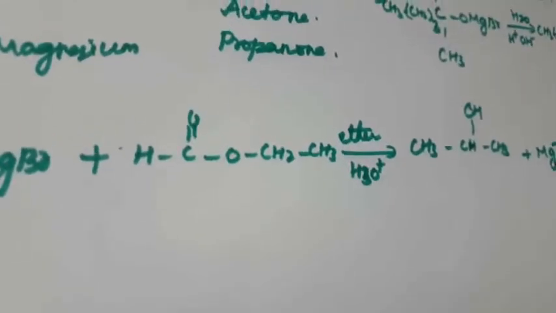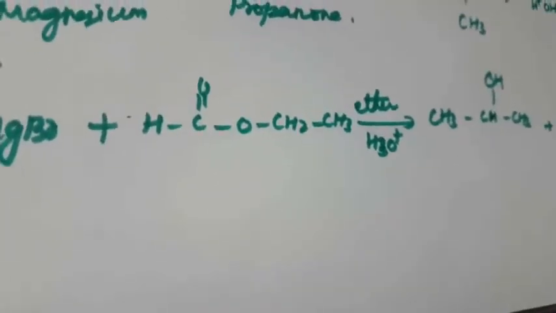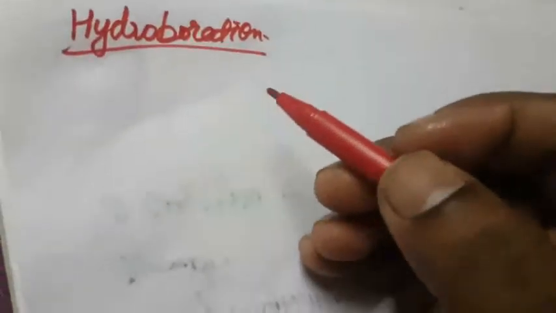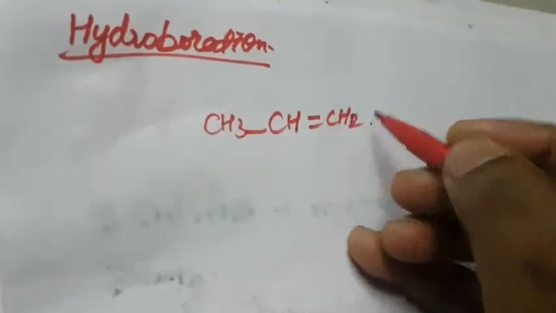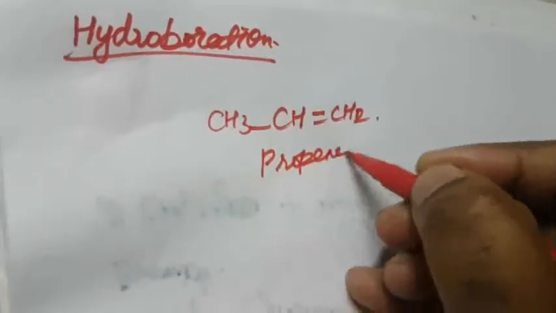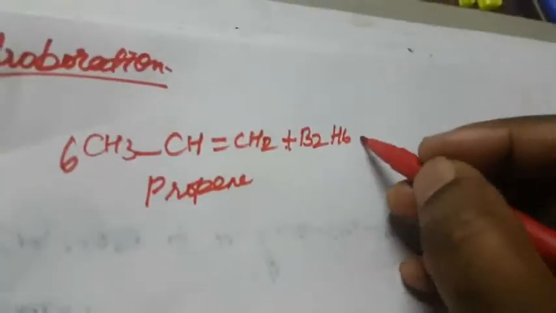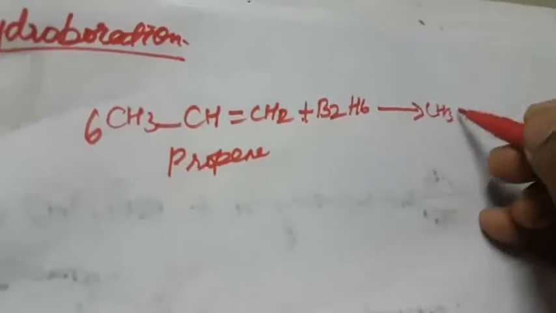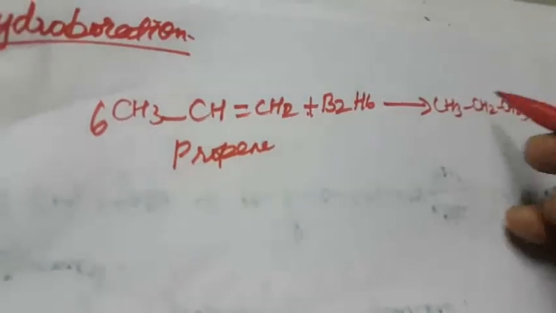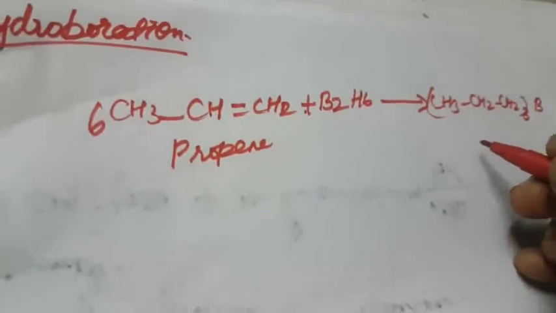So next one is preparation of alcohol from hydroboration. What is meant by hydroboration? When diborane reacts with the alkene to form the trialkyl borane. So here the first one is CH3 CH double bond CH2. What is this compound name? Propene. Six molecules of propene react with diborane, B2H6. We already studied diborane, right? So here it reacts to form tripropyl borane, CH3 CH2 CH2 thrice borane. That is called tripropyl borane.